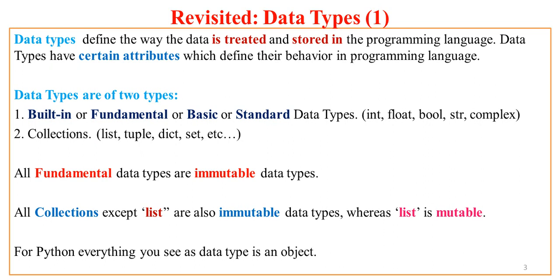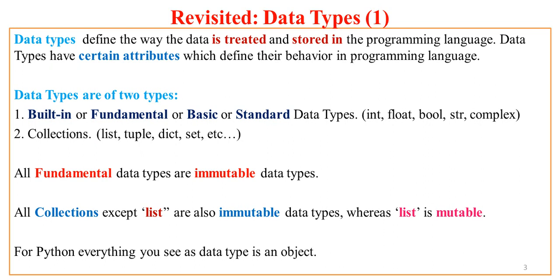So data types are of two types: built-in, fundamental, basic, or standard data types. In case of Python, it is int, float, bool, str, and complex. So these are all fundamental data types for Python. And Python has one more data type, called collections. In collections, you have list, tuples, dictionary, set, and so on. Now we will be covering all these topics in detail in different lectures.